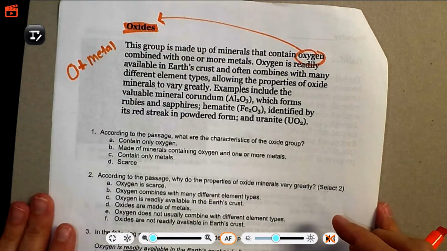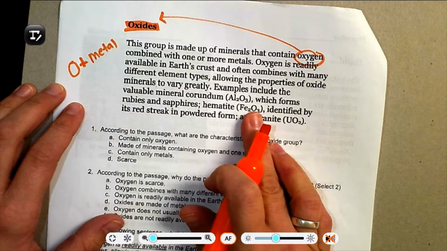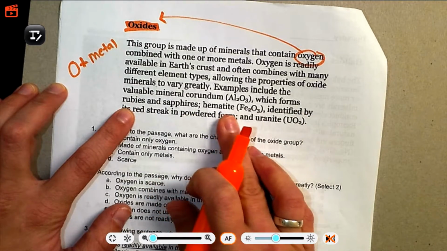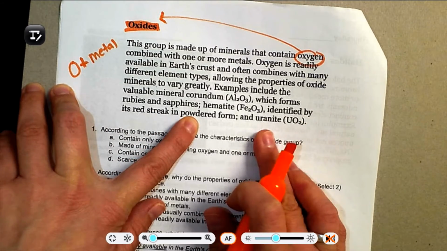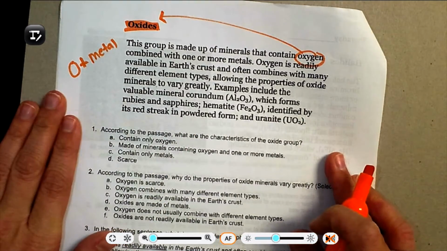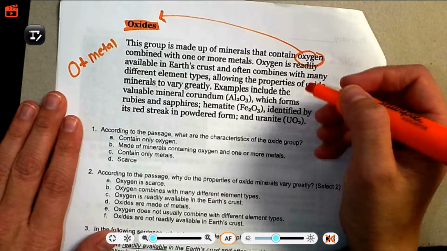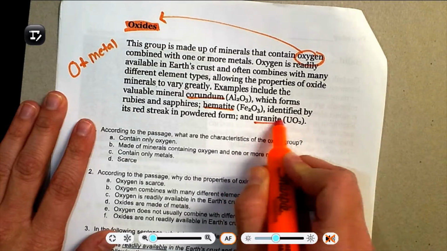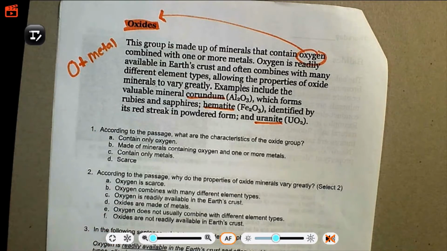So examples include the valuable mineral corundum, which we've talked about a lot. It's very hard, which forms rubies and sapphires. Hematite, which is identified by its red streak in powdered form, and uranite. So that's uranium and oxygen. So that is this paragraph. So these are examples: corundum, hematite, uranite, and it's often in Earth's crust.